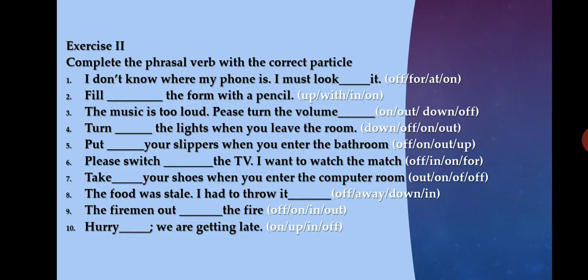So here you have a textual exercise number 2, in which you are given different adverbs or prepositions in brackets. So along with the verb given in the sentence, you have to add these adverbs or prepositions. I don't know where my phone is. I must look dash it. So you have to add the correct preposition or adverb so that you get the meaning search. So the correct one is for. I must look for it. I must search for that.